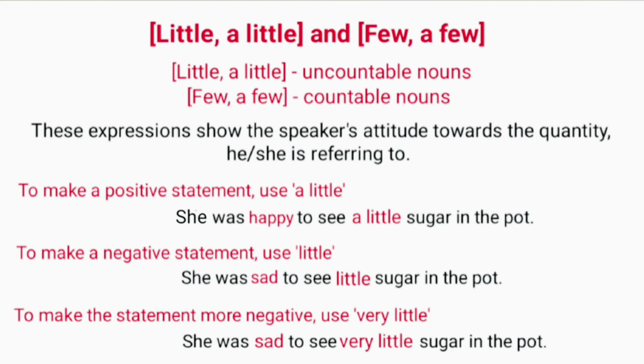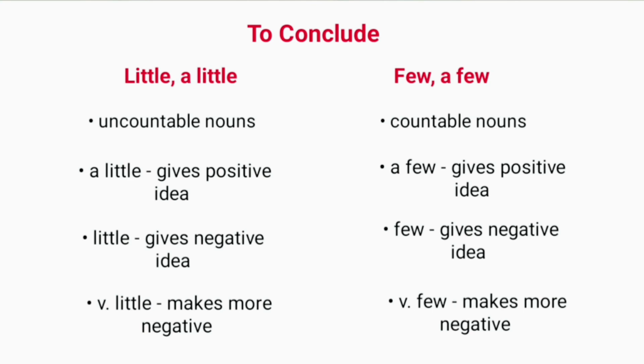To make it more negative, you can use very little in place of little, like she was sad to see very little sugar in the pot. The same is true for a few, and very few. To conclude, little and a little are used with uncountable nouns. Few and a few are used with countable nouns. A little and a few give positive idea. Little and few give negative idea. Very little and very few make the idea more negative.